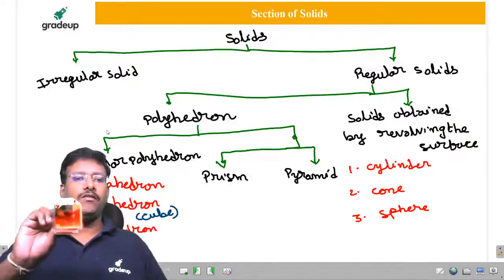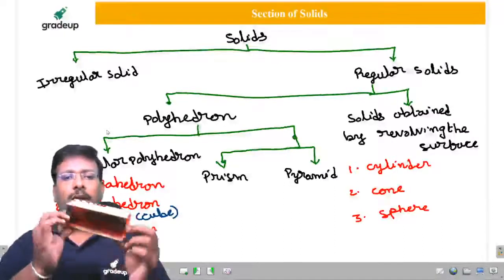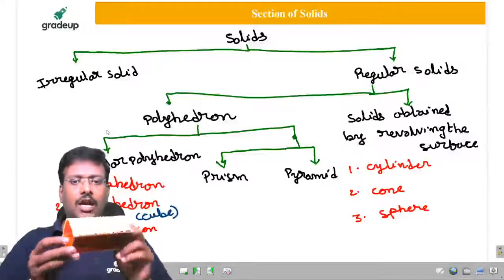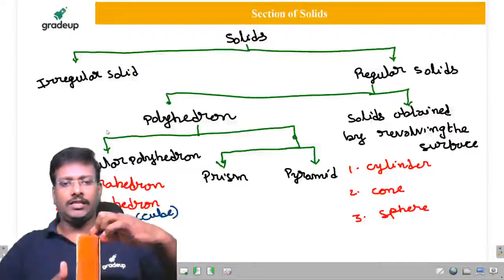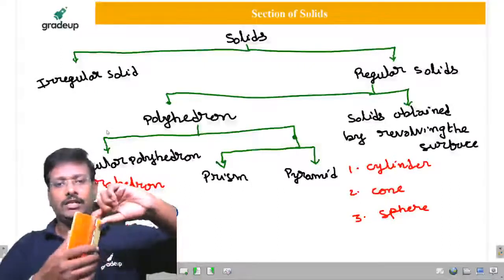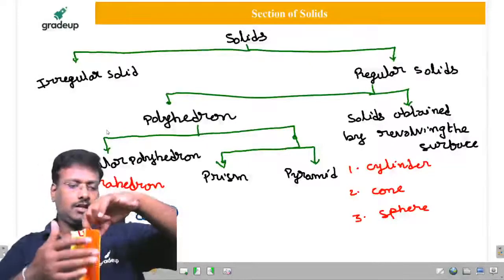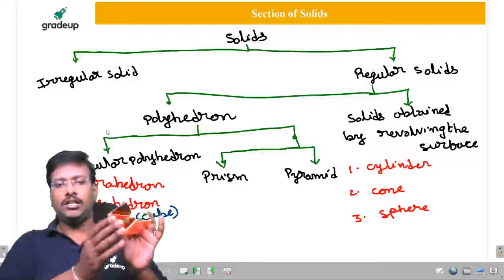Yeah, a prism will have two ends. This one is called a base, and this is another base. A prism will have two bases, and it has rectangular faces. These are called faces. I will show it in the diagram again. Don't worry, my dear friends. These are the faces, and this is called the base.